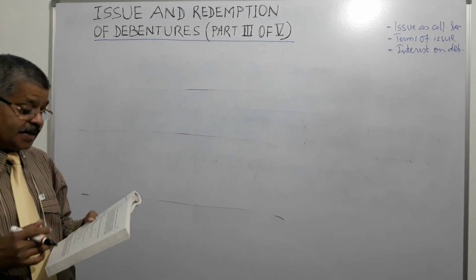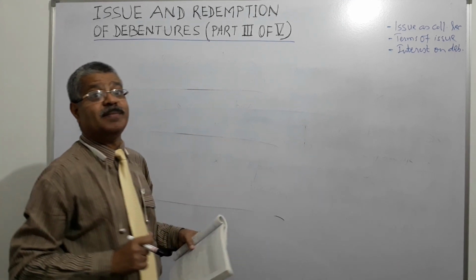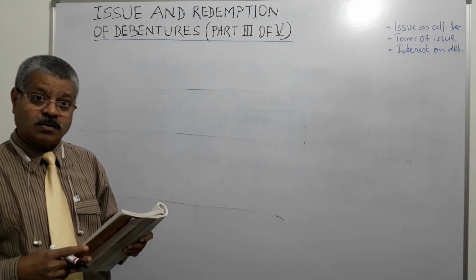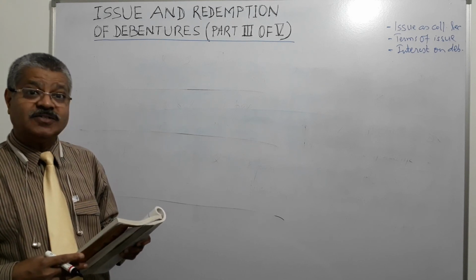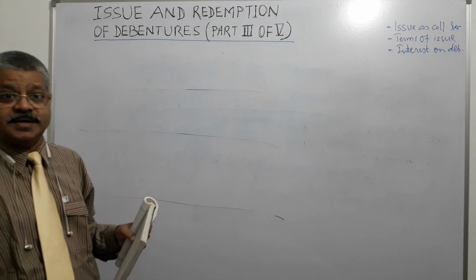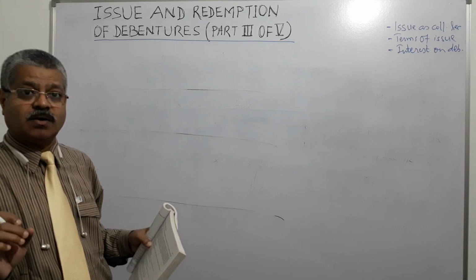We will repeat it again. Accounting treatment in respect of interest on debentures. When interest is due, debenture interest account will be debited and two accounts will be credited: income tax payable account and debenture holders account.